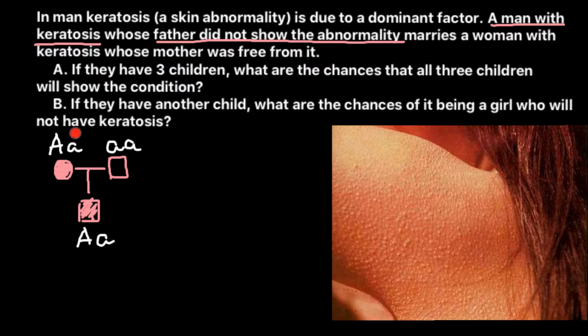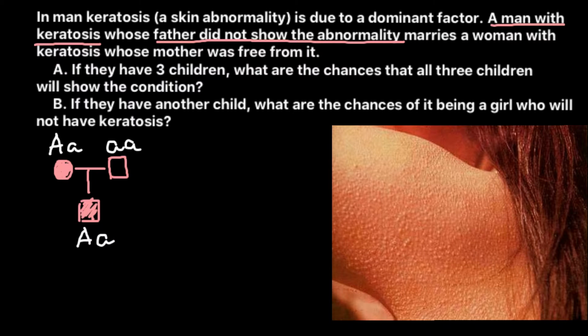Both parents of this female would have to have this genetic disorder in order for her to be homozygous dominant. So we just assume that she has only one dominant allele.